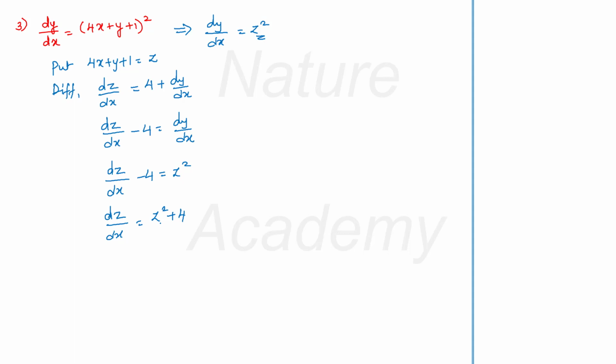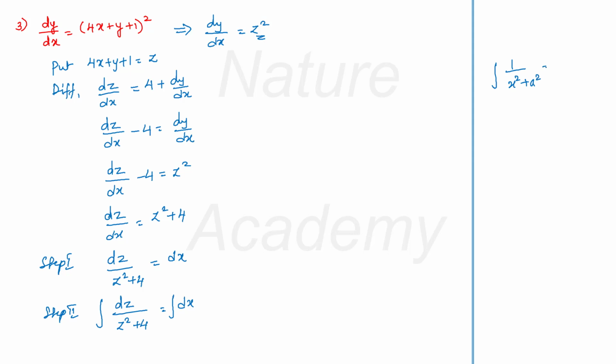So you can write it as, if this one will be your step 1, dz by z square plus 4 is equal to dx. Now do for step 2. Your step 2 will be integrating both sides. So integral dz by z square plus 4 is equal to integral dx. Now you have this integral 1 by x square plus a square is equal to 1 by a tan inverse x by a.